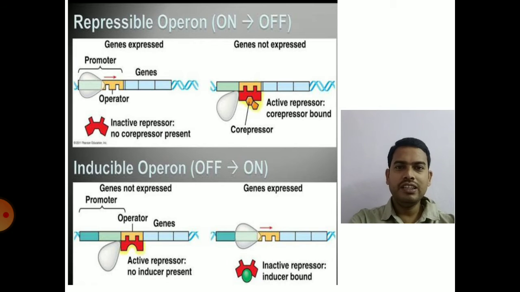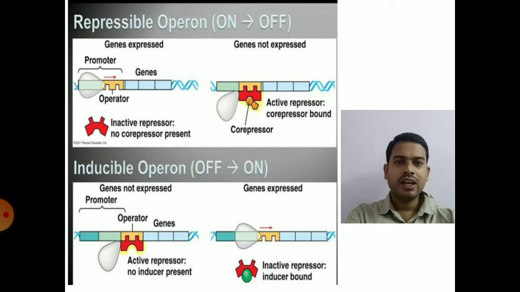So you can see the first one, the repressible operon. Here the repressor protein is generally inactive. The external factor will act as a co-repressor, activating the repressor, and it will switch off the operon.